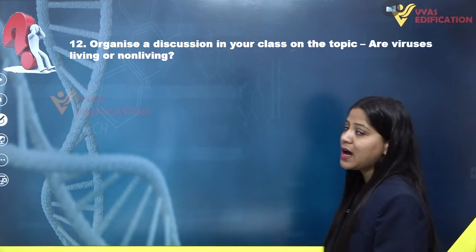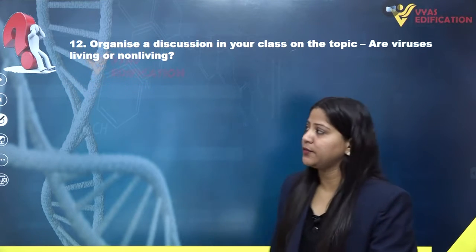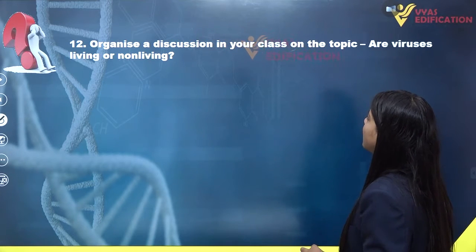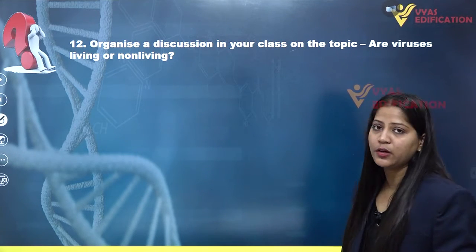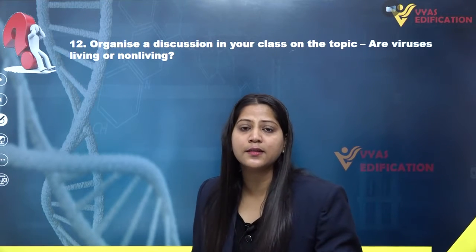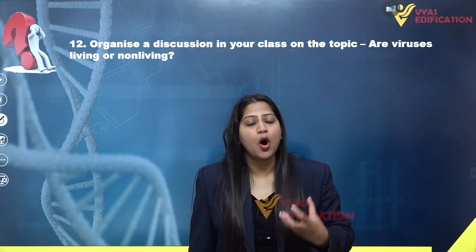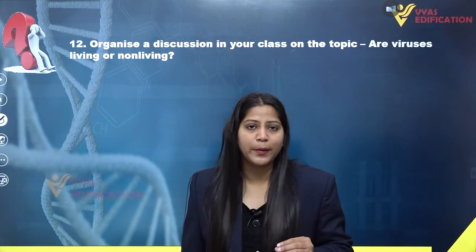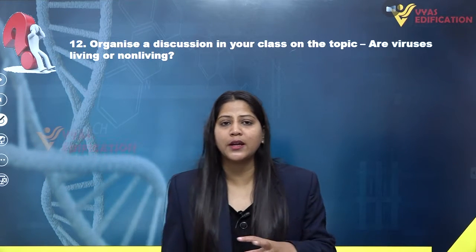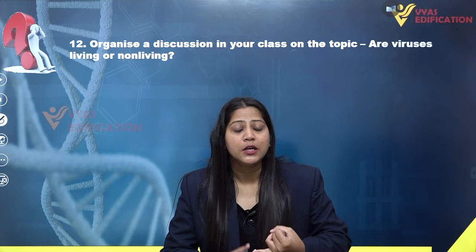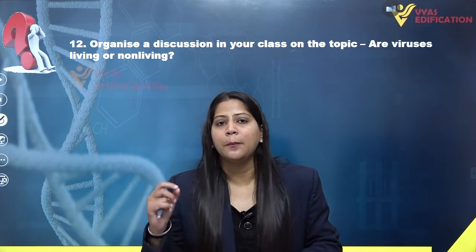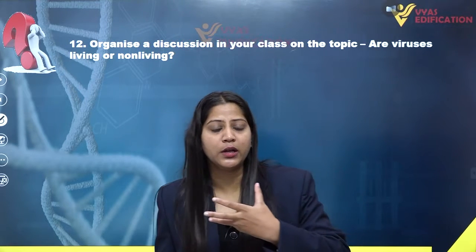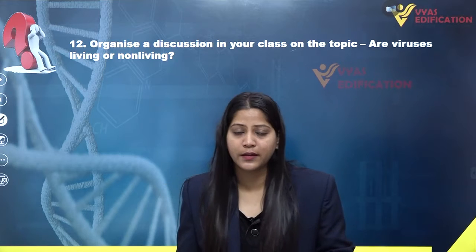Now here we come to the last question of this chapter of biological classification, question number 12 on the screen: organize a discussion in your class on the topic, are viruses living or non-living? So we have to discuss whether viruses are living or non-living matter. We know that viruses are microscopic infectious agents which can infect all living organisms including human beings, animals, plants, even bacteria. Now let's talk about the characters which can differentiate whether they are living or non-living.